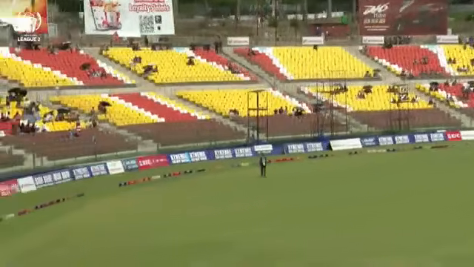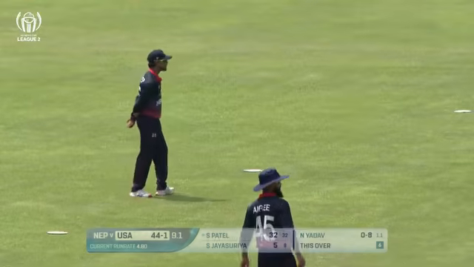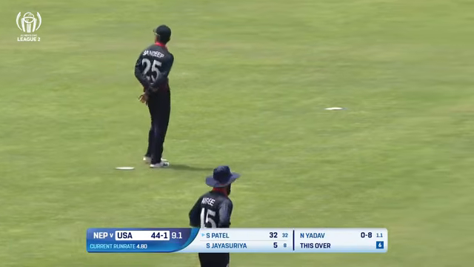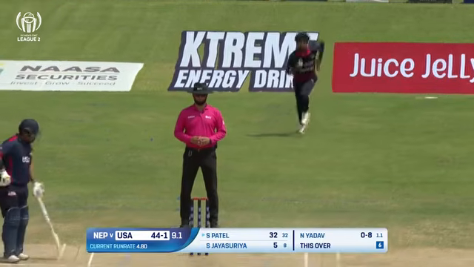But soon after that, Sandeep Lamichhane made a dash to the captain at mid-off from point and had a quick chat. Maybe just telling him we need to look at more slow bowlers on the surface.